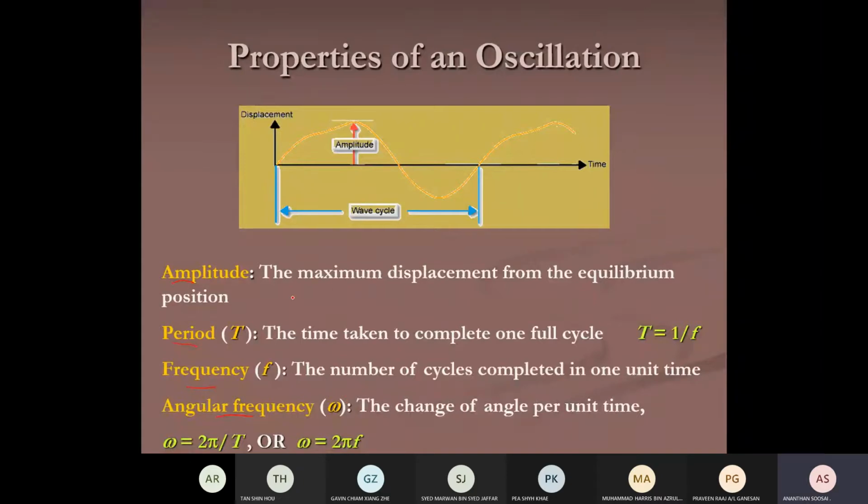Last time in circular motion, you called it angular velocity or angular speed. That's for circular motion. This is called angular frequency when applied to oscillation.